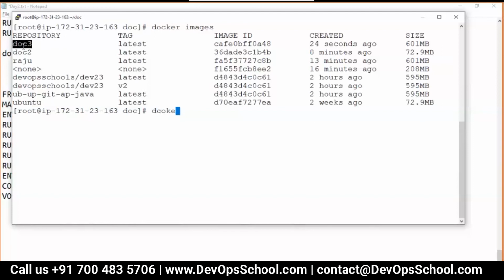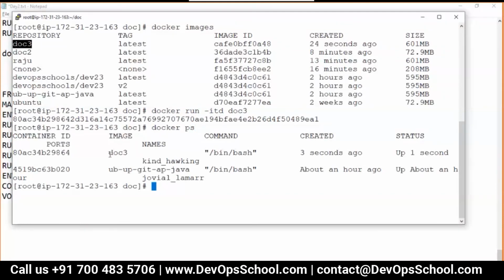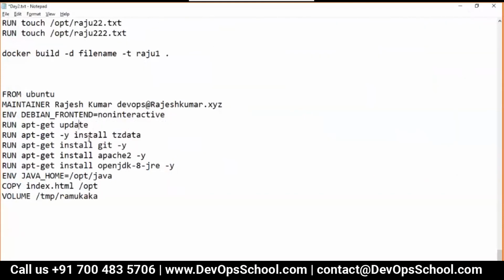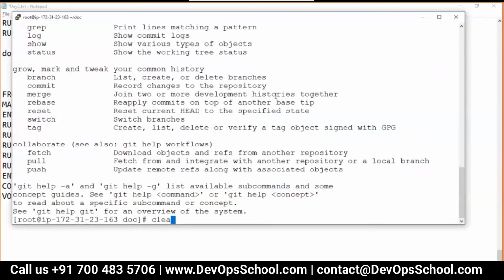So now you do that. You know that command very well. I'm going to test my Docker image. docker run -it. See here, this is the container, which is from the doc3 image. Can we validate one by one? First thing, do you have git or not? So docker exec this container git. Wonderful, I got this git here in the container.